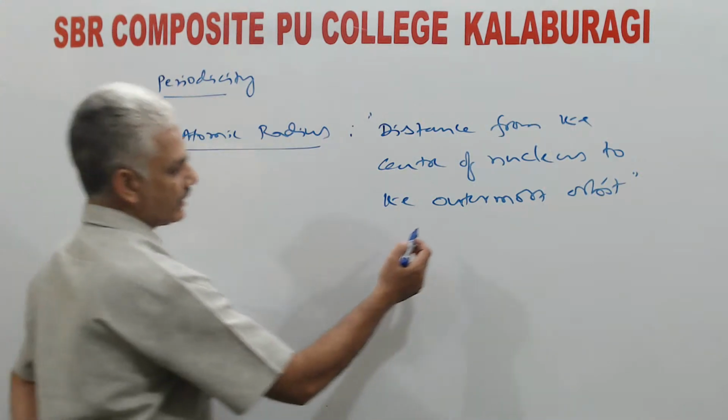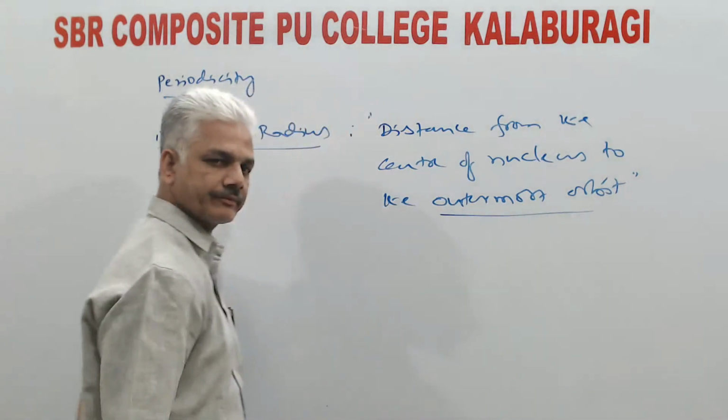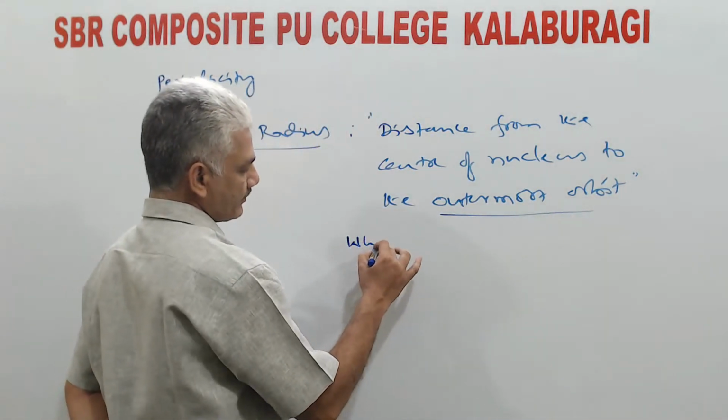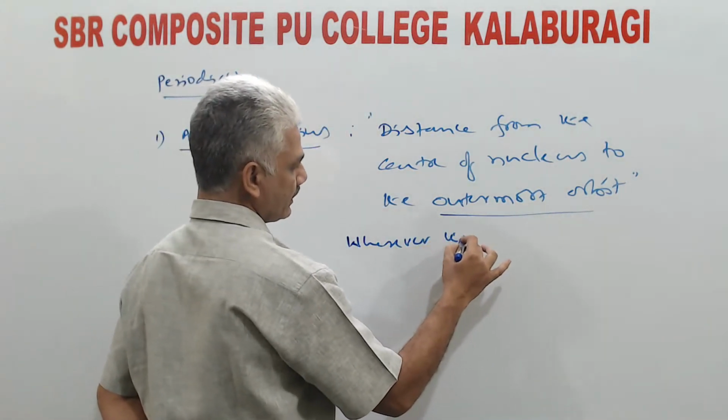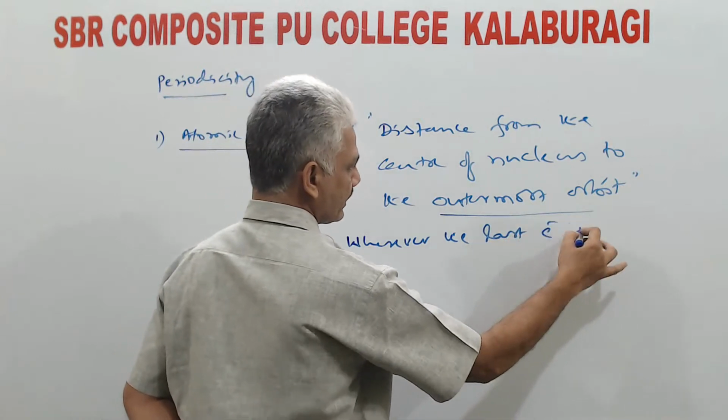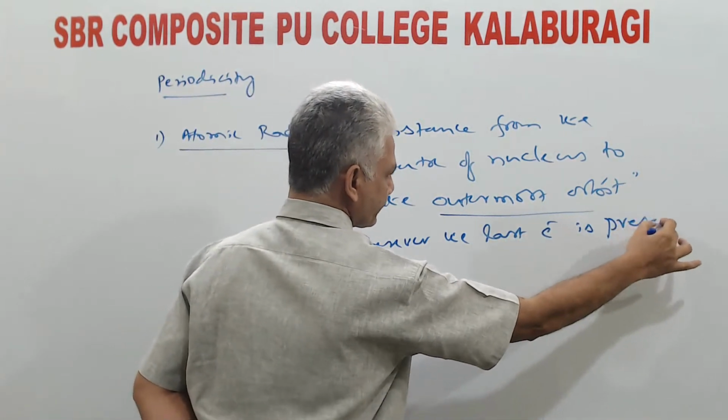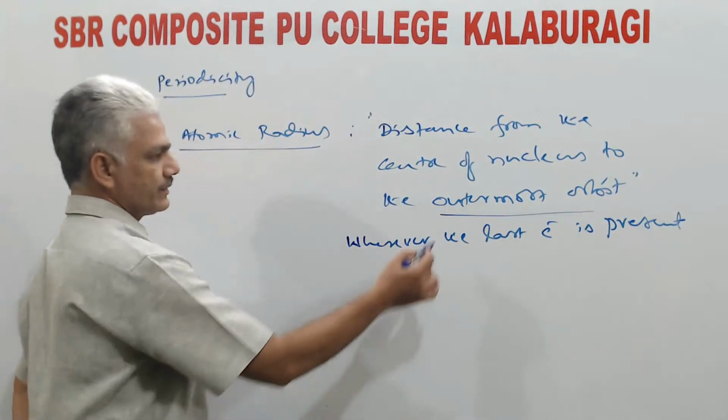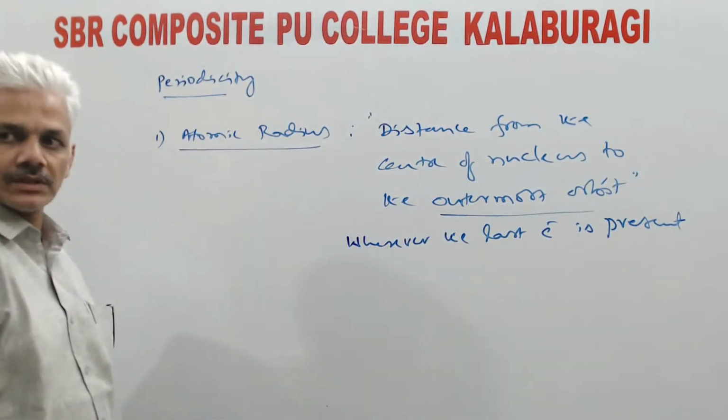So, what do you mean by outermost orbit? Wherever the last electron is present, that is referred to as the outermost orbit.